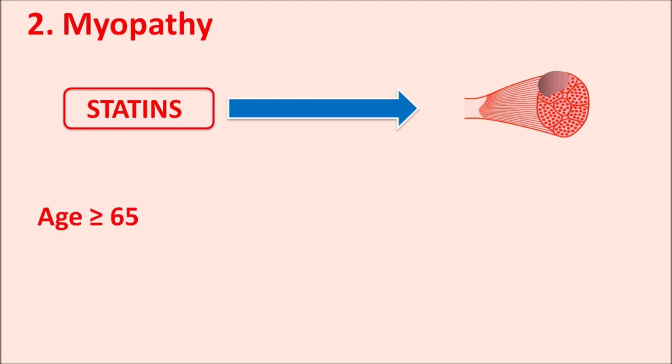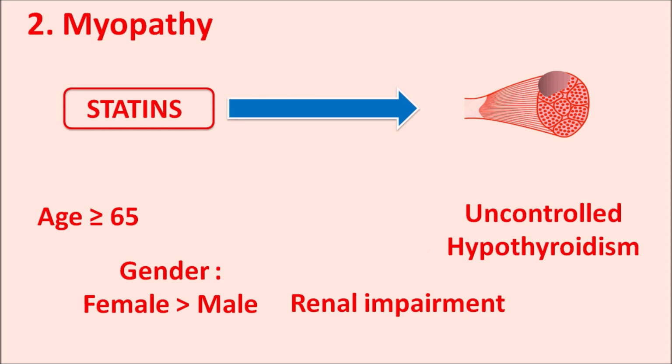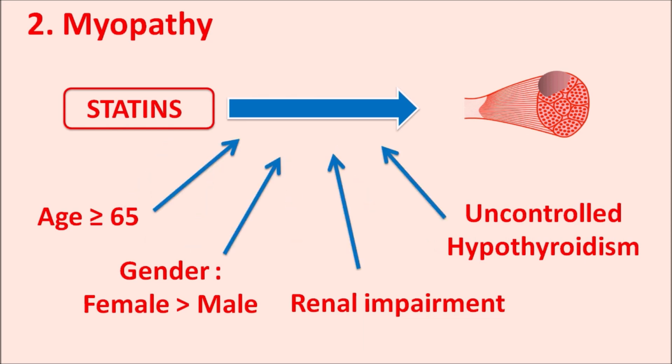In the patients with age greater than or equal to 65, the risk of myopathy is more pronounced. Similarly, the gender of patient can also influence this myopathy. Female patients are having more risk for development of myopathy compared with the male patients. Or any pre-existing renal impairment in the patients can also increase the myopathy. And uncontrolled hypothyroidism, all these factors can increase the myopathy and rhabdomyolysis that can be developed by use of statins.